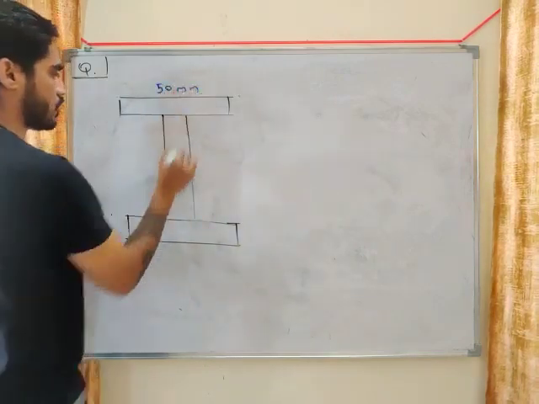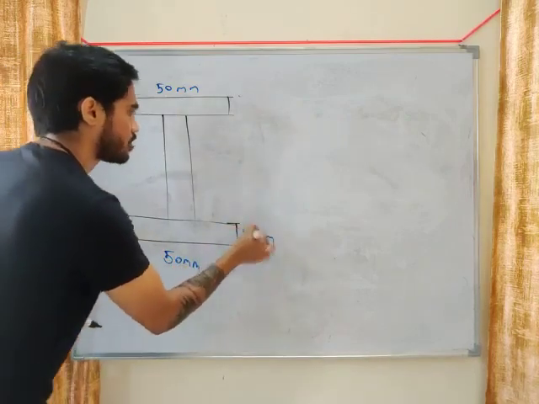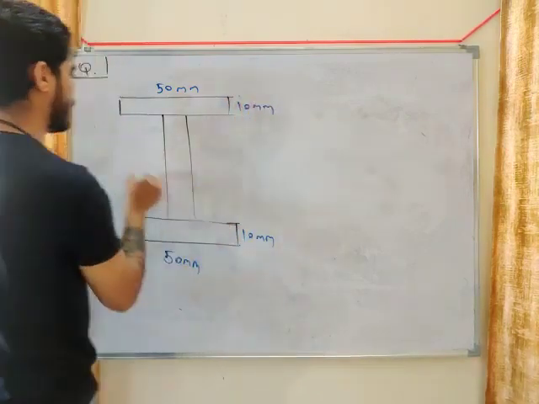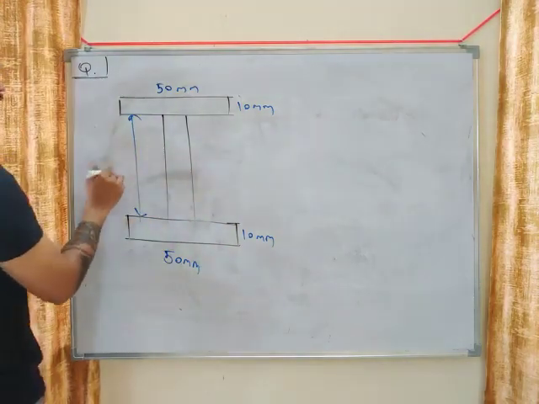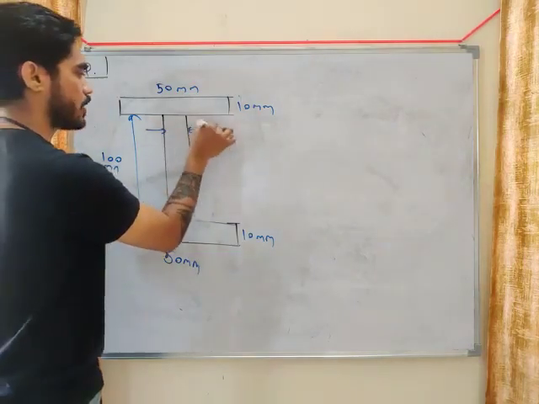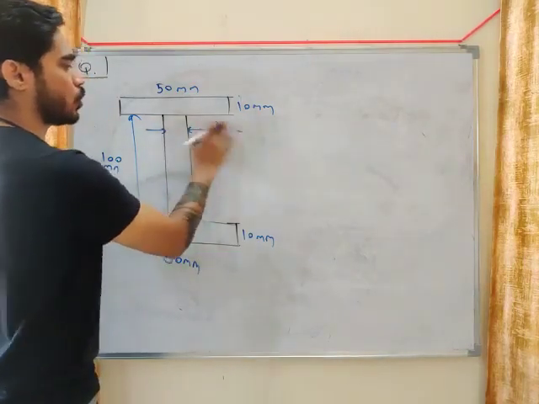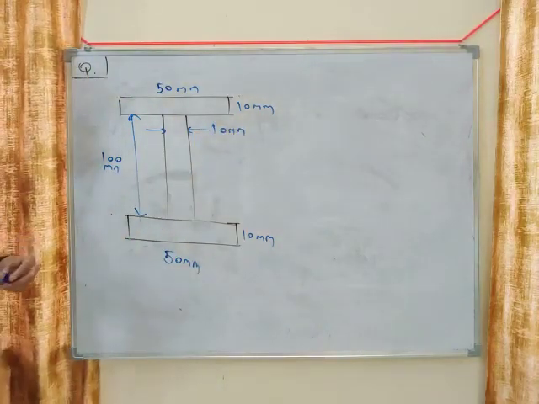This width is also 50 mm. This is 10 mm. This thickness is also 10 mm. Depth of web is given, depth of total section is not given. Depth of web is given as 100 mm, and this is 10 mm. So 100 mm is not the total depth. 100 mm is the depth of web.